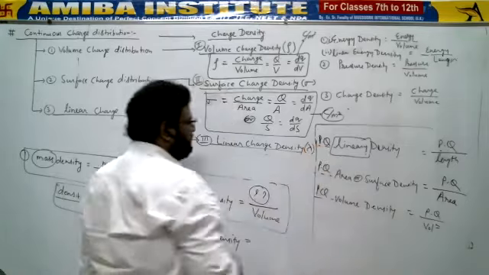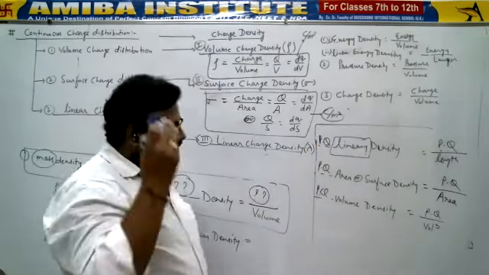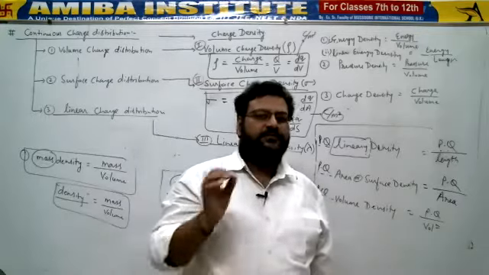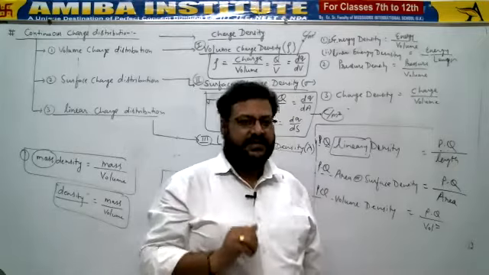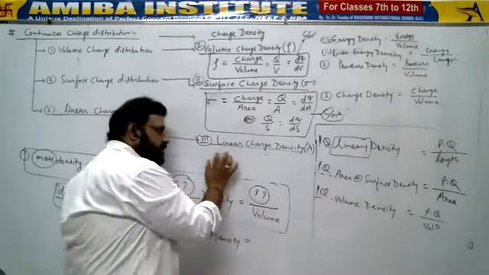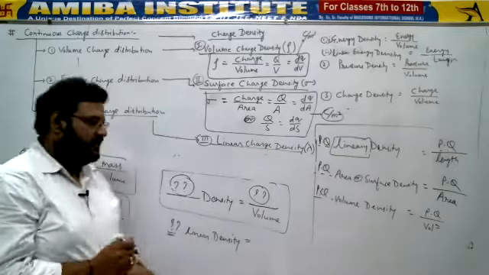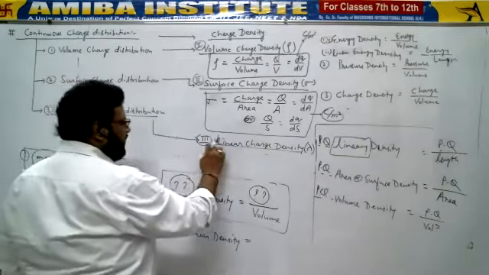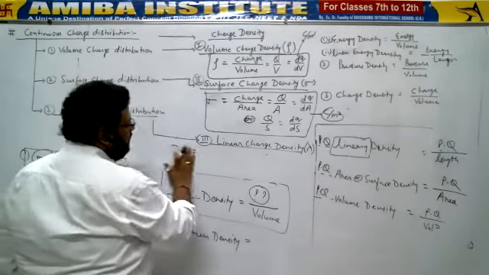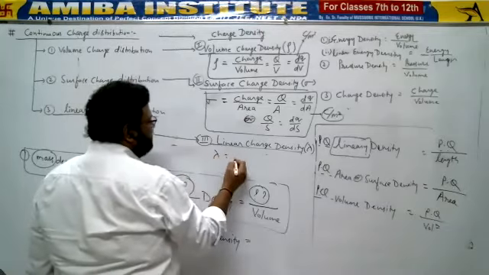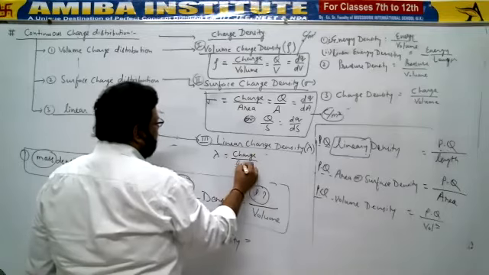The symbol is lambda, right? This symbol is also used for wavelength. But based on the topic we are studying, the symbols are decided. So here lambda works for linear charge density. Charge density means charge upon whatever shape, charge upon length. So what would be the formula for linear charge density? Charge per unit length, so charge upon length.